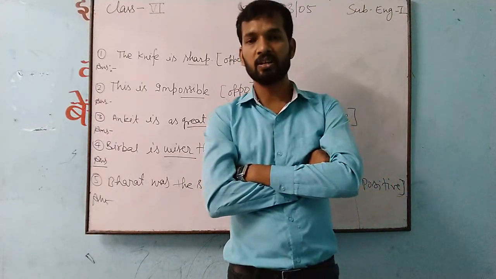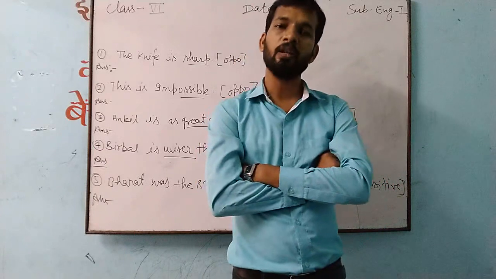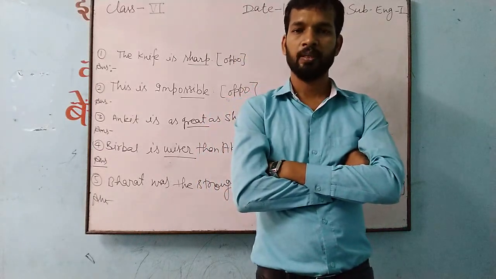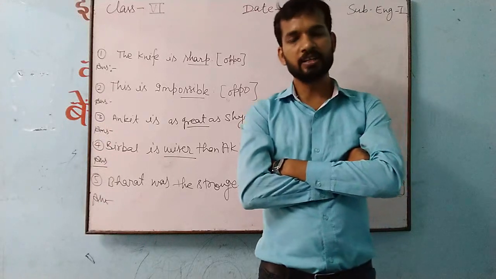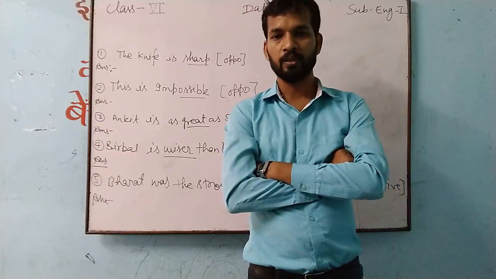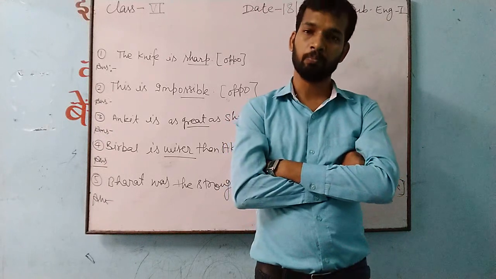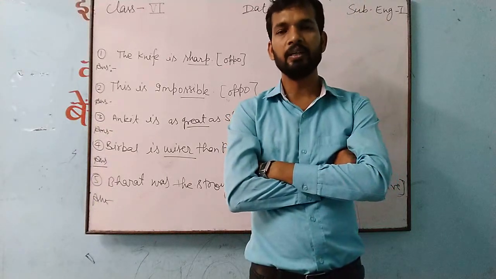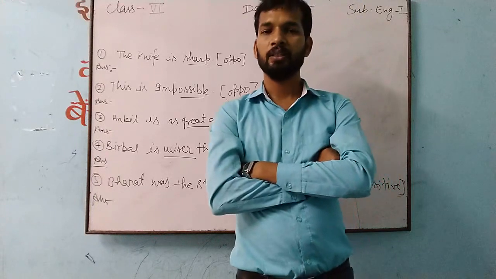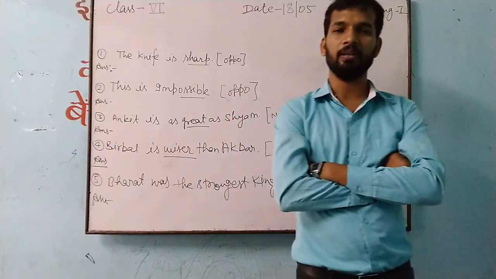It adds extra meaning or modifies a noun or pronoun. That word is known as an adjective. In adjectives you will also get degree. Degree can be positive, comparative, or superlative. Three types of degree can be there.